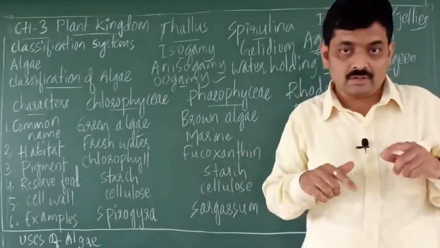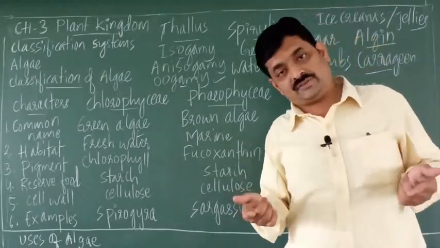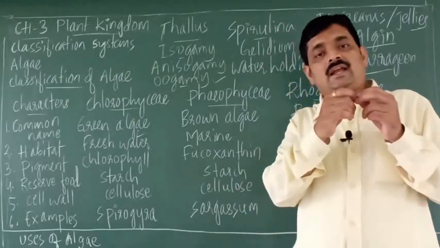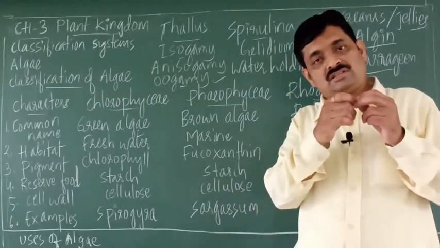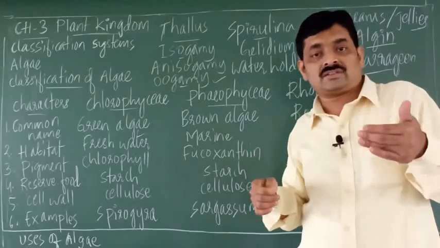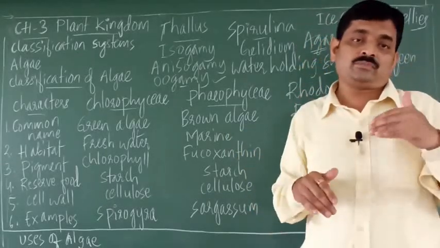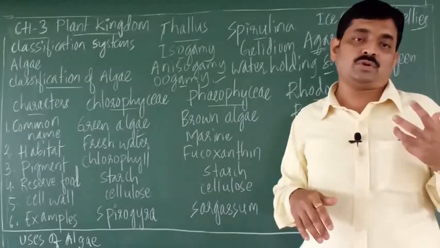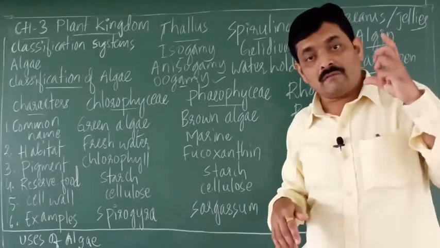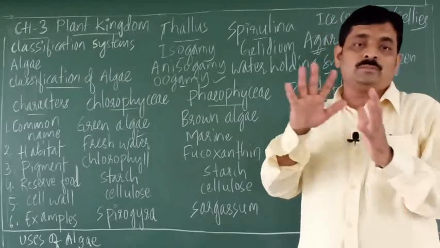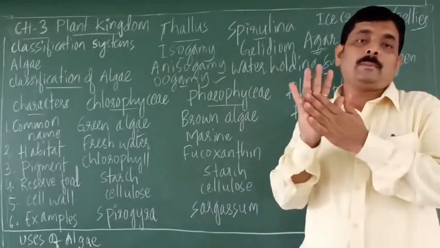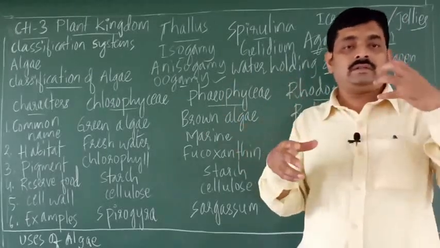One filament, plural filaments. So when algae have a body which is like a filament, we can call them filamentous algae. So Spirogyra is composed of filaments. It is a filamentous alga which is green. You will be observing Spirogyra in the practical in the laboratory.